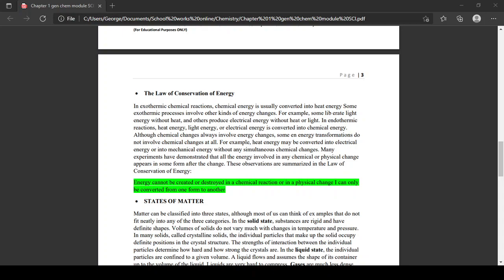That is the use of your solar panels, correct? Yes, sir. In our windmills, your wind energy, kids, we also convert into electrical energy in your windmill power plants, correct? So that is the law of conservation of energy. Energy cannot be created or destroyed in a chemical reaction or in a physical change. It is only converted from one form to another. Is the law of conservation of energy clear? Yes, sir.